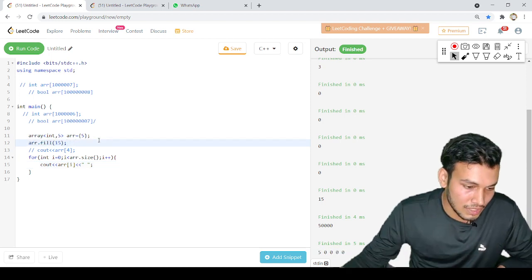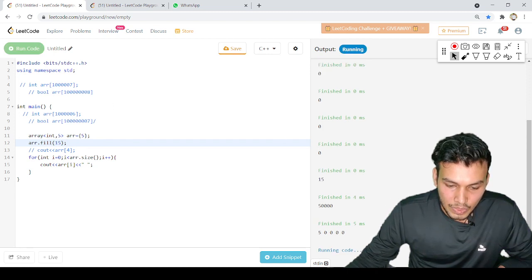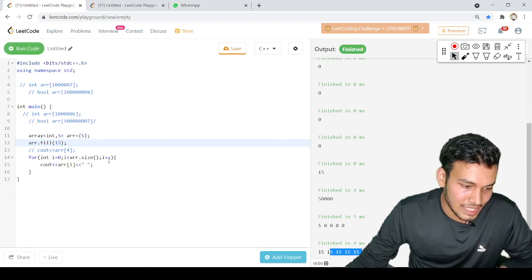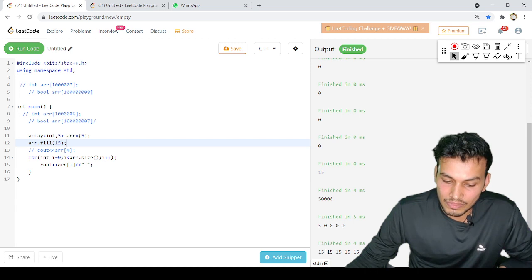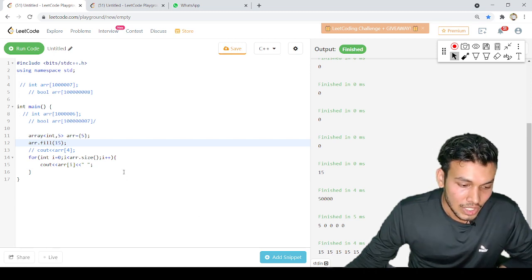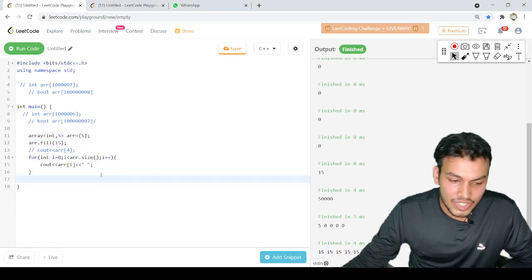Let's uncomment the fill function. Now what will happen, it will print 15 for all the positions, as with the help of the fill function I'm saving 15 at each and every index. Okay, so this is like the conventional way, right?